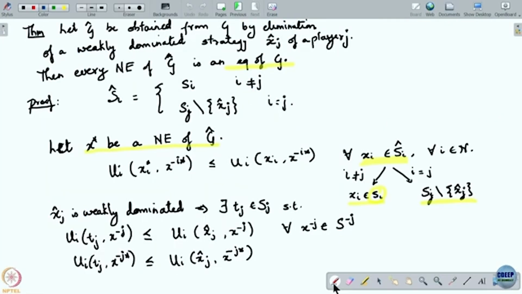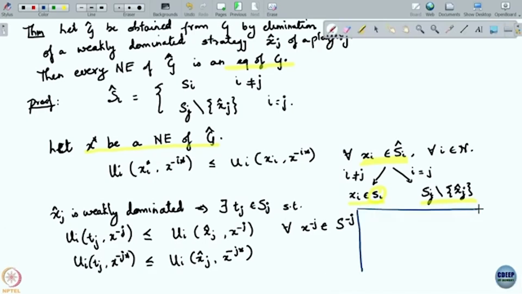Alright, so xj is weakly dominated, that means there exists a tj like this. So this tj is weakly dominating xj. Now is tj present in s hat j or not? Why is it present in s hat j? This is where I needed it.